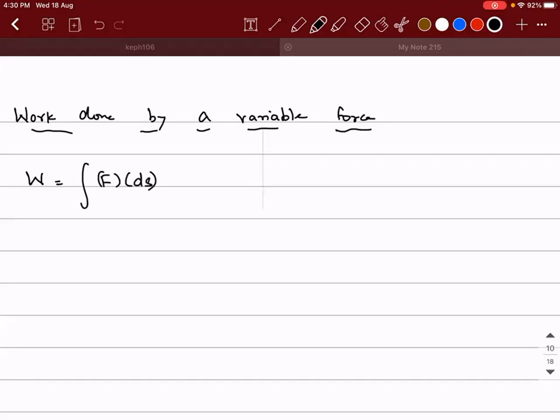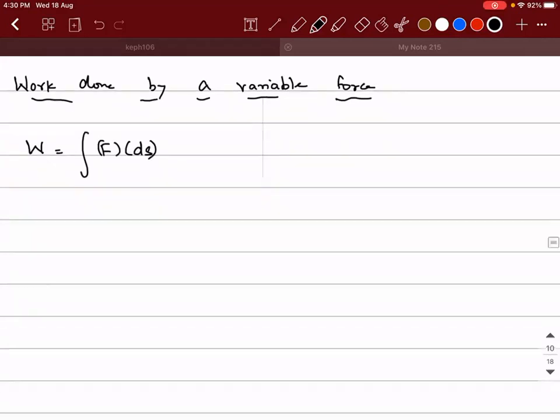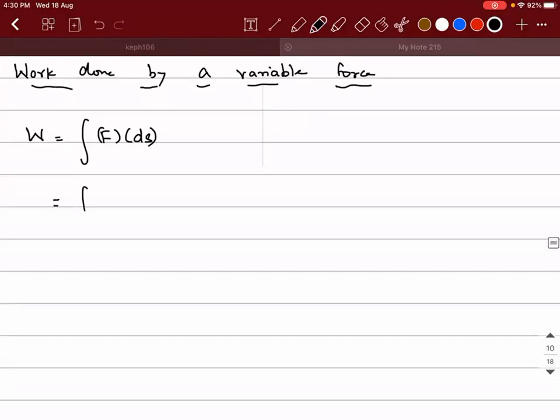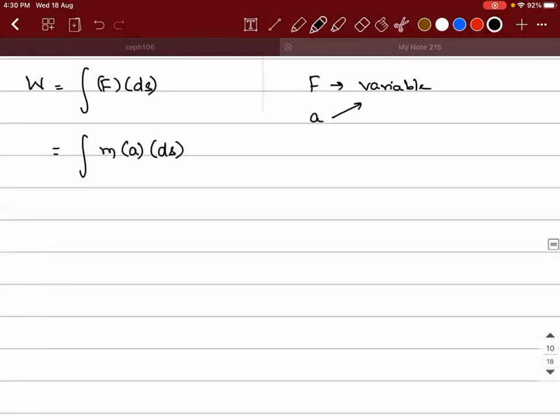Correct? Now, I write this as the integral of m into a into ds. Here, when F is variable, then acceleration is also variable. Right. So if I take that mass outside, mass into the integral of a into ds. But the question is, how can I write a in terms of ds or something like that?